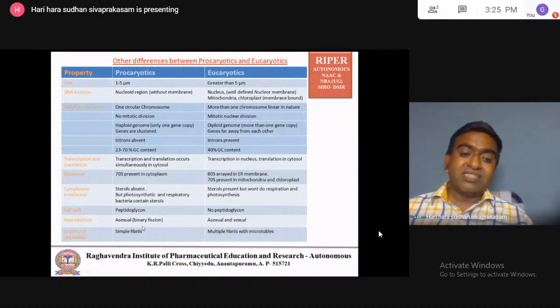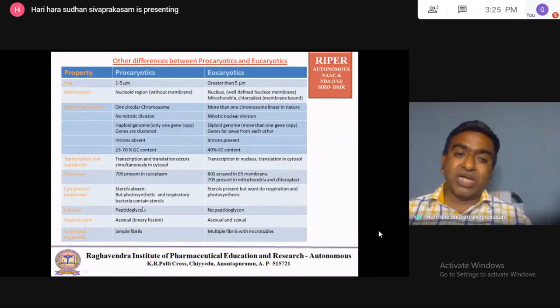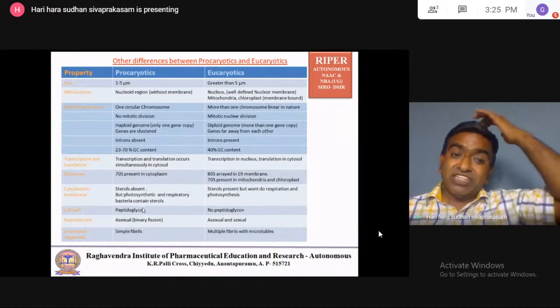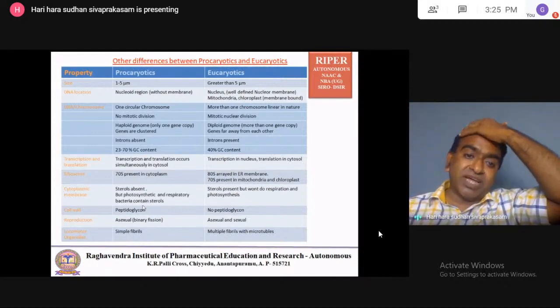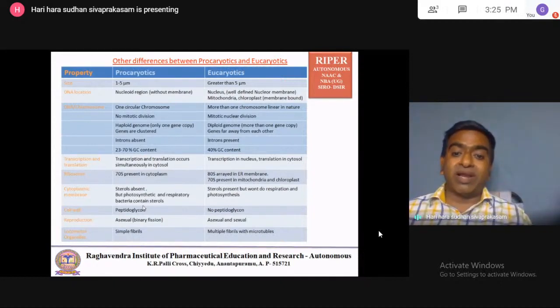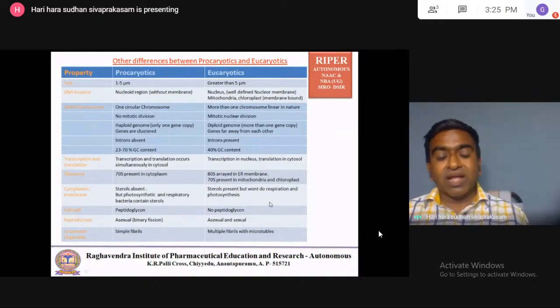Okay. Then the cell wall contains peptidoglycan in the prokaryotic, while the eukaryotic has no peptidoglycan. Reproduction in the prokaryotic is asexual, by binary fission or other asexual methods of reproduction. In the eukaryotic, if you see, the asexual method is also there, and the sexual method of reproduction is also there.